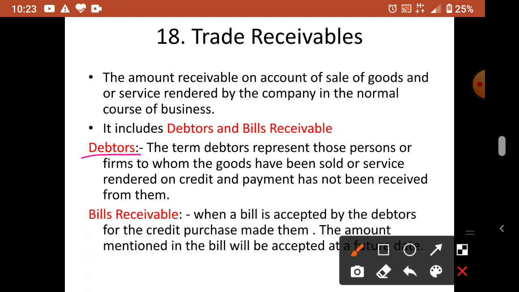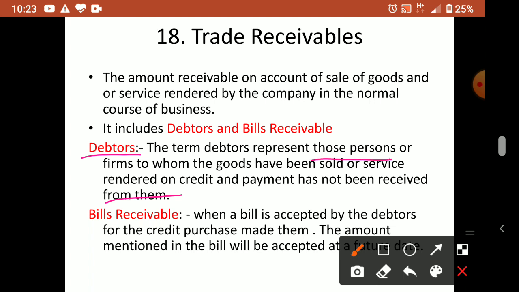The term debtors represents those persons or firms to whom the goods have been sold or services rendered on credit and the payment has not been received from them. Clear? The term debtors means what?